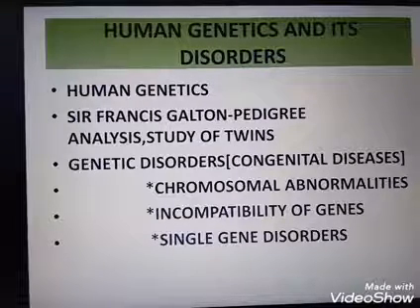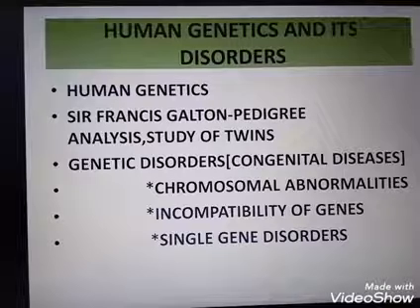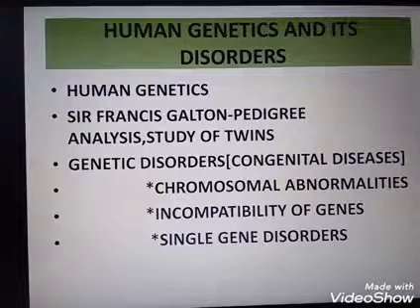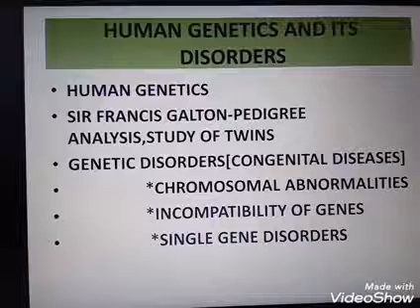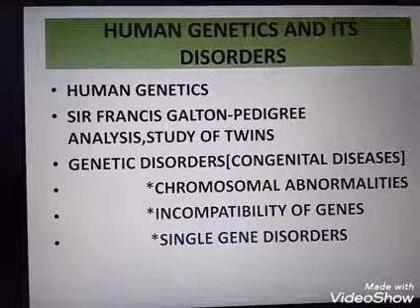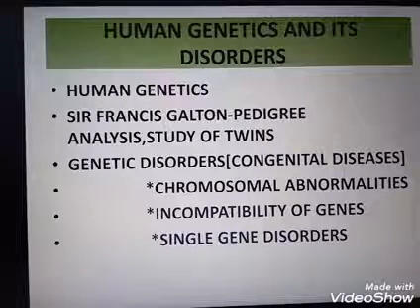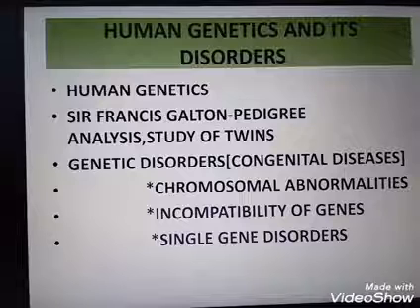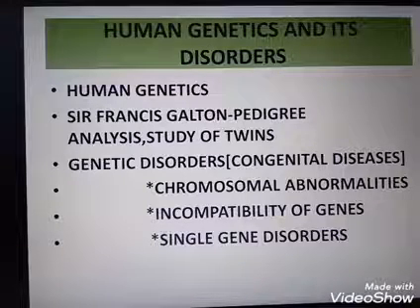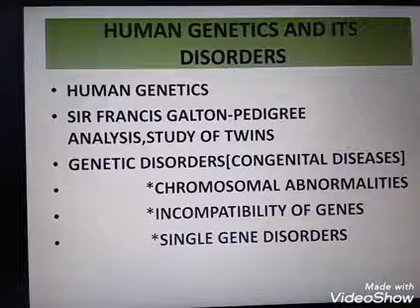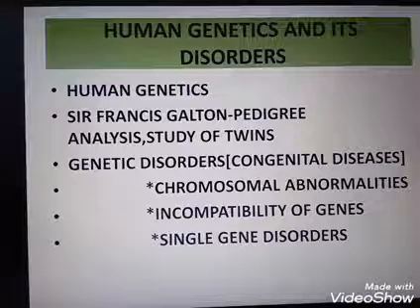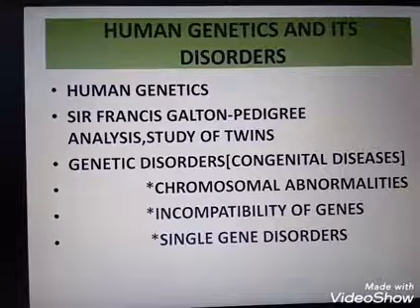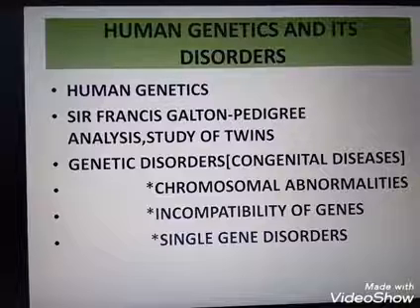All these abnormalities lead to genetic disorders.